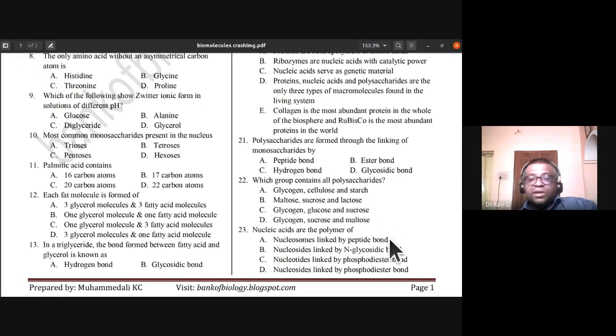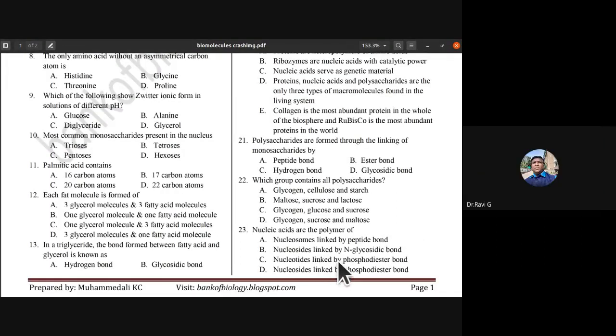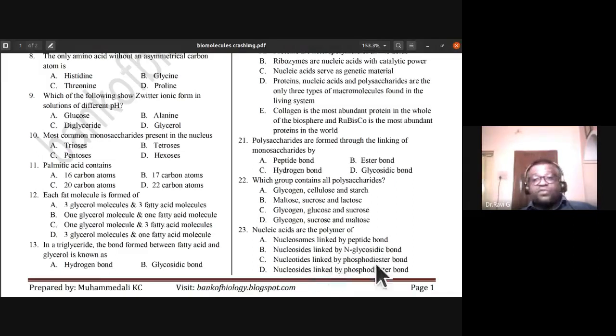23rd, nucleic acid are the polymer of nucleosomes linked by peptide bond. That is wrong. Nucleosides linked by N-glycosidic bonds. That is also wrong. Nucleotides linked by phosphodiester bond. So the nucleotides are linked by phosphodiester bonds. So nucleic acids are the polymer of nucleotides which are linked by phosphodiester bonds. 23rd, C is the right answer.